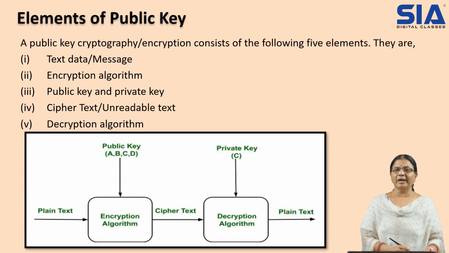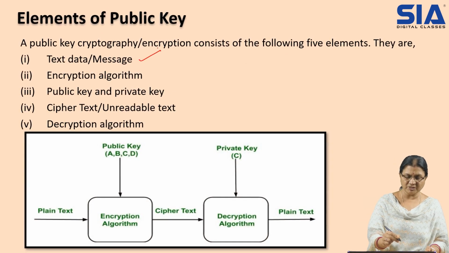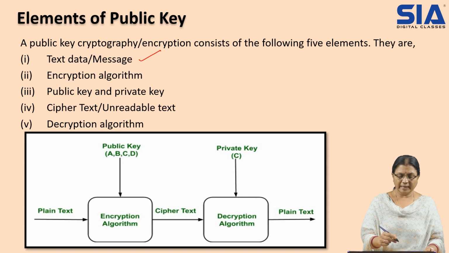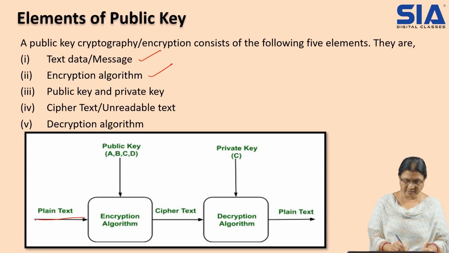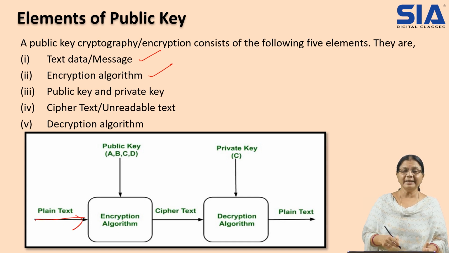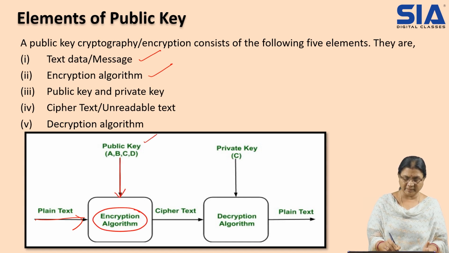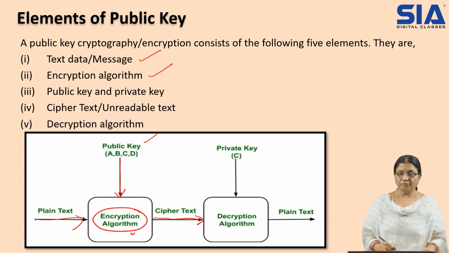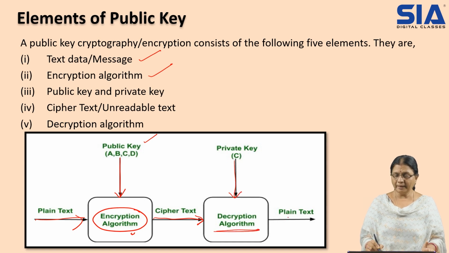The elements required for public key cryptography are the text, that is the information or content, and an encryption algorithm. How do they work? In the diagram, plain text is given, then encryption is made. For encryption they need an encryption algorithm, which uses the public key. After encryption, it becomes ciphertext, which is an unreadable format. Then it is used with the private key in the decryption algorithm, and it reverses, becoming readable again.